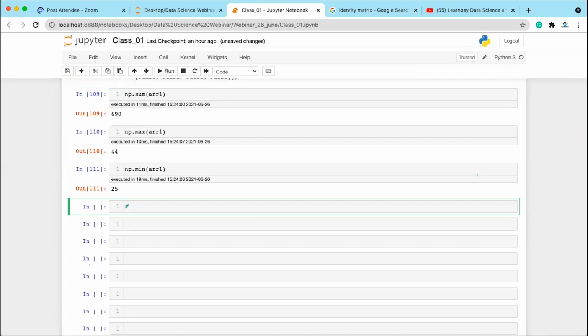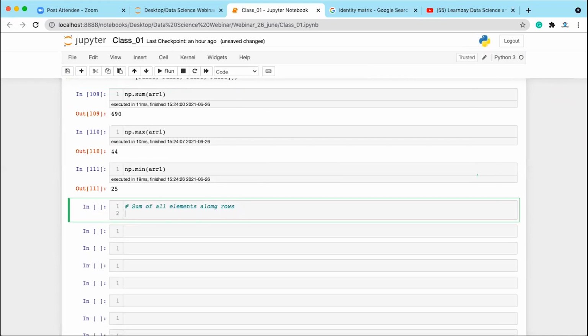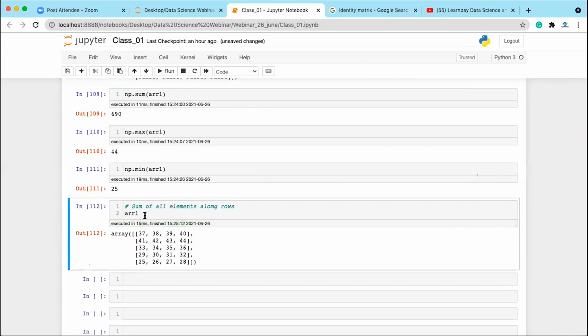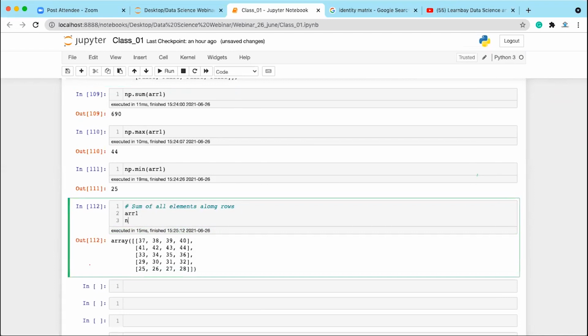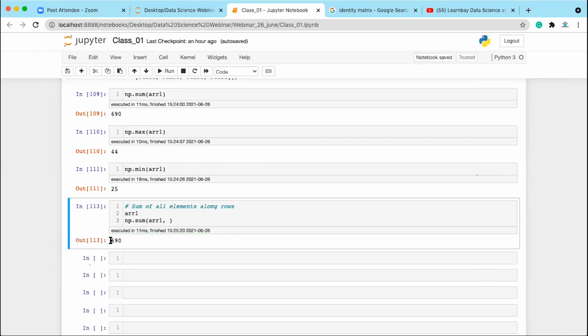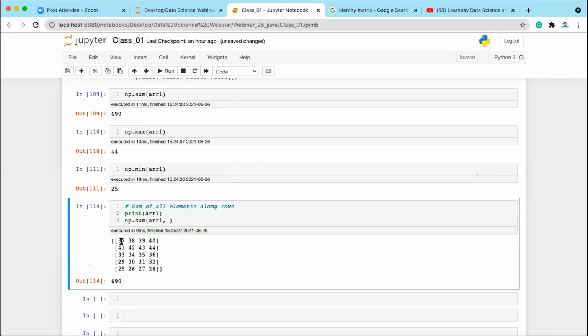Next we have the sum of all the elements inside the array along the rows or along the columns. So you have array 1. What is array 1? This one. I want to find the sum, np.sum of array 1. When you do this, you will be getting the sum of all the elements. Whatever elements you have inside array 1, all these elements are added and you are getting one single result.